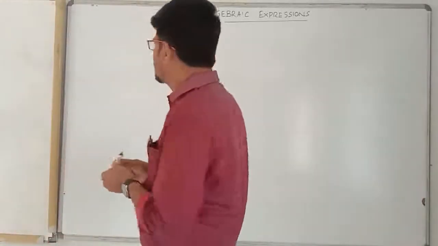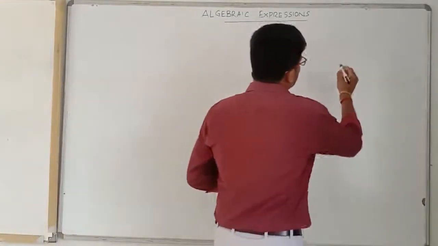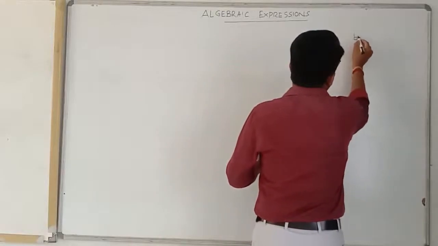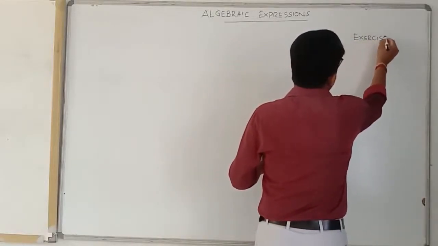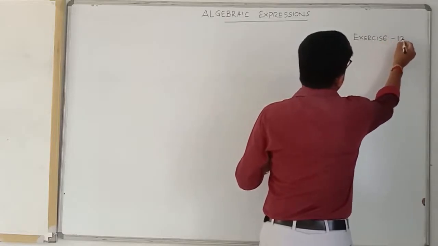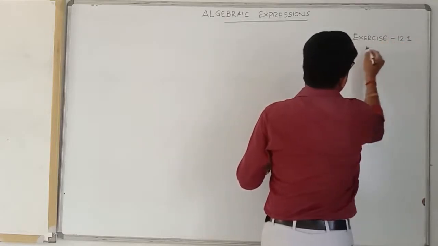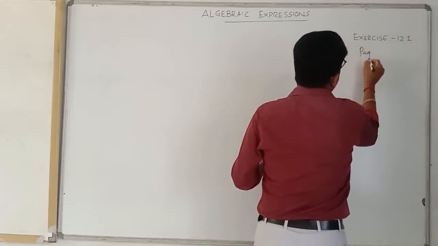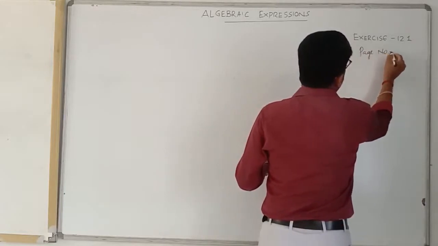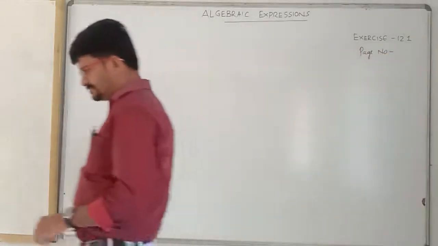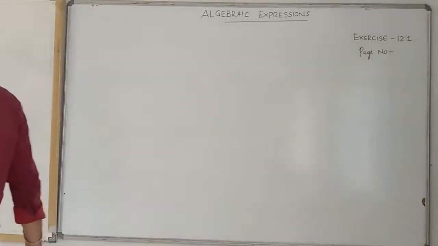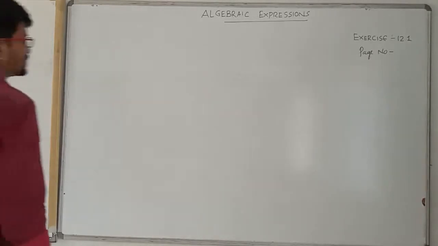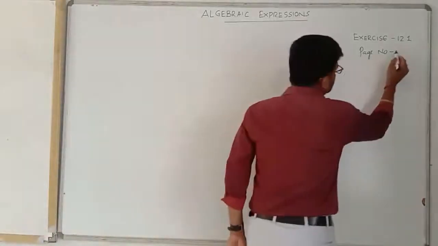Now we'll start exercise 12.1, page number 234.